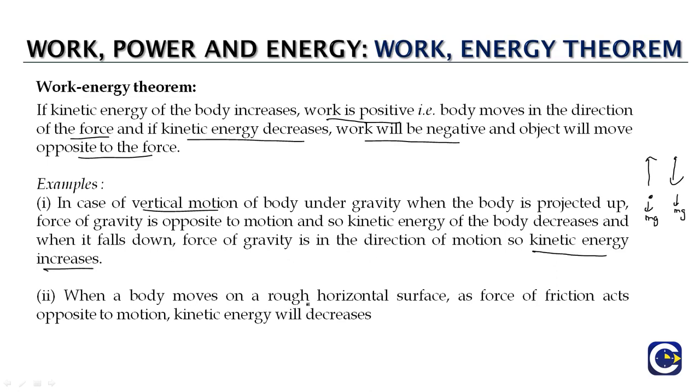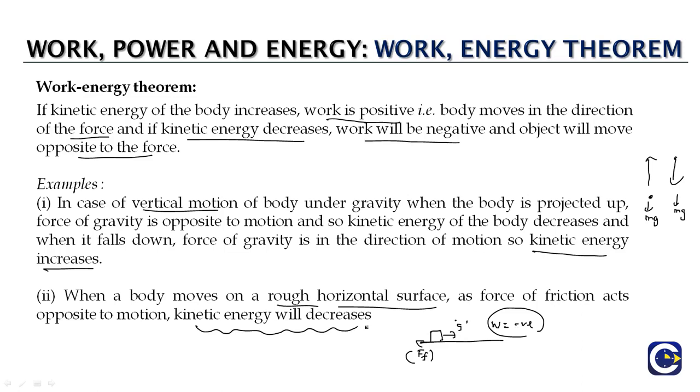Now when we take a body which is moving on a rough horizontal surface, we'll have friction. Let us say the body is moving towards the right side, then the frictional force will be towards the left side. It will always oppose the relative motion between the two surfaces. And here we will see that the work done by the friction force will be negative. So since friction is doing negative work, the kinetic energy of the object will keep on decreasing.